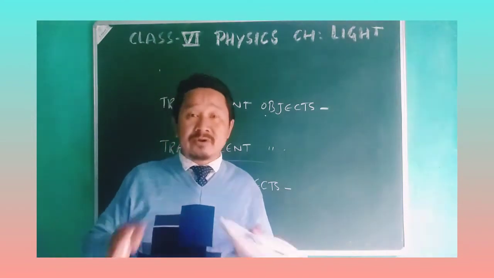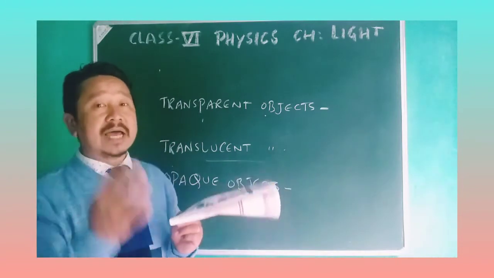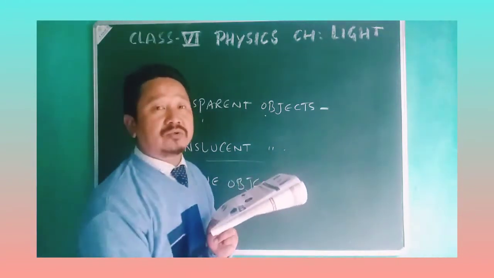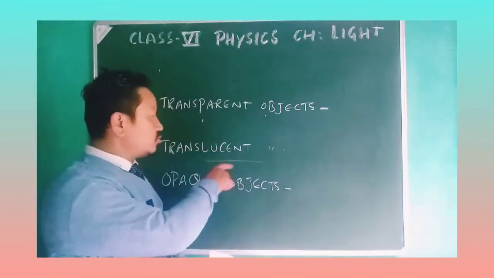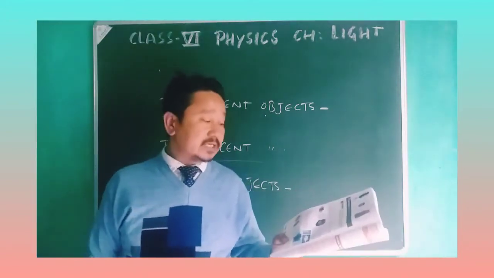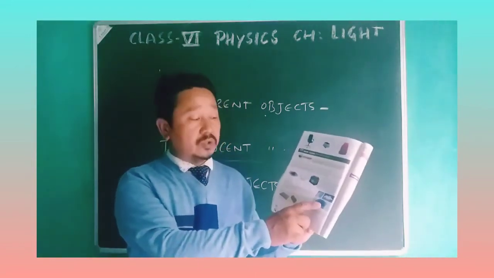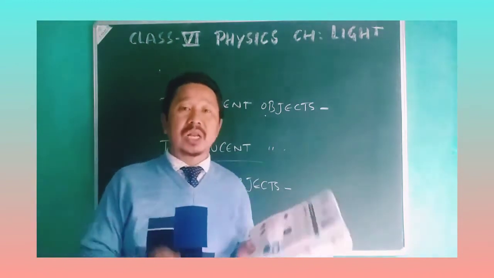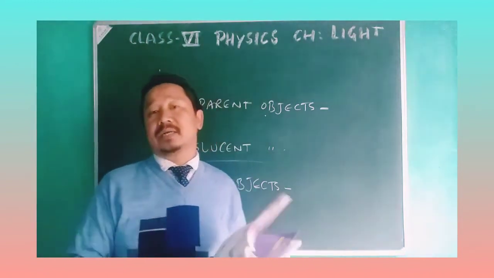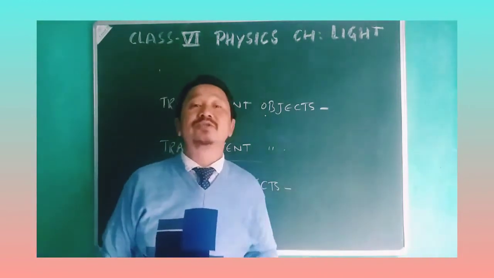If it is not raining, usually what we see is that a partial amount of light coming from the sun passes through the cloud also. So the cloud comes under translucent objects. Similarly, tinted glass, which you see in the book also, which is slightly painted, will allow a partial amount of light to pass through. So they also come under translucent objects.